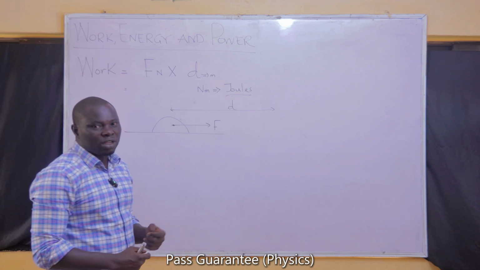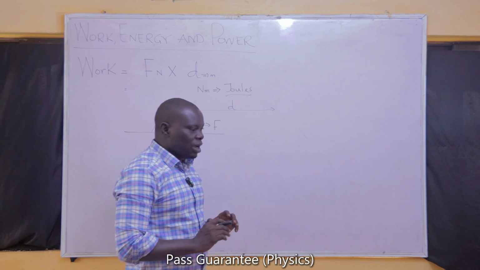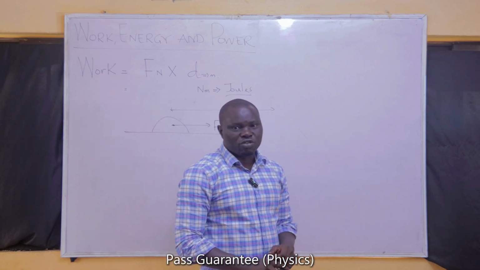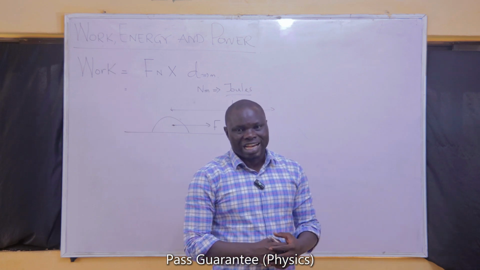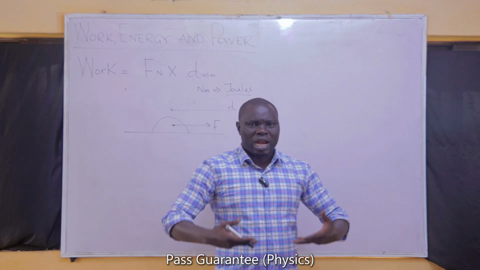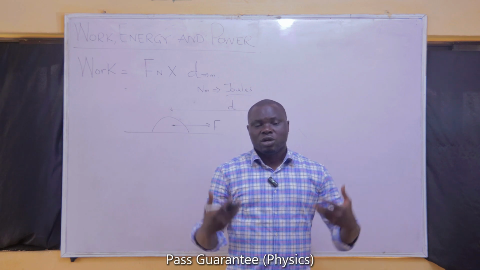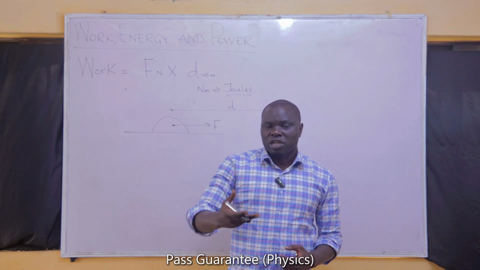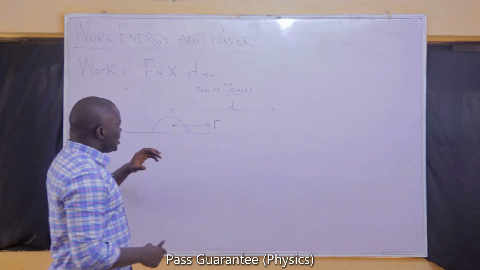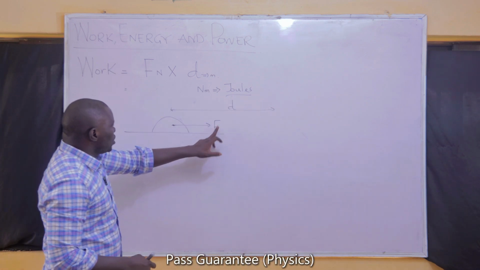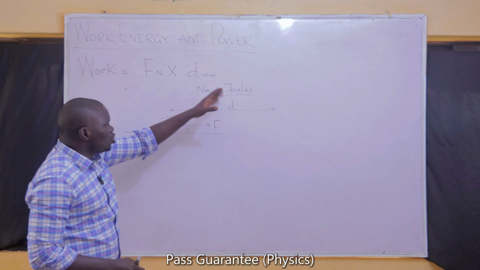Before work can be done in physics, there must be the application of a force in a direction. You can move an object, and once the object starts to move in the direction in which you are moving it, then we say that work has been done. You can decide to climb a stair. If you are climbing a stair, you are exerting a force with your tendons and muscles to go up, and you are also moving in that direction by moving up. So it is necessary for us to have force and distance anytime we are to have work. And the unit of work is joules.